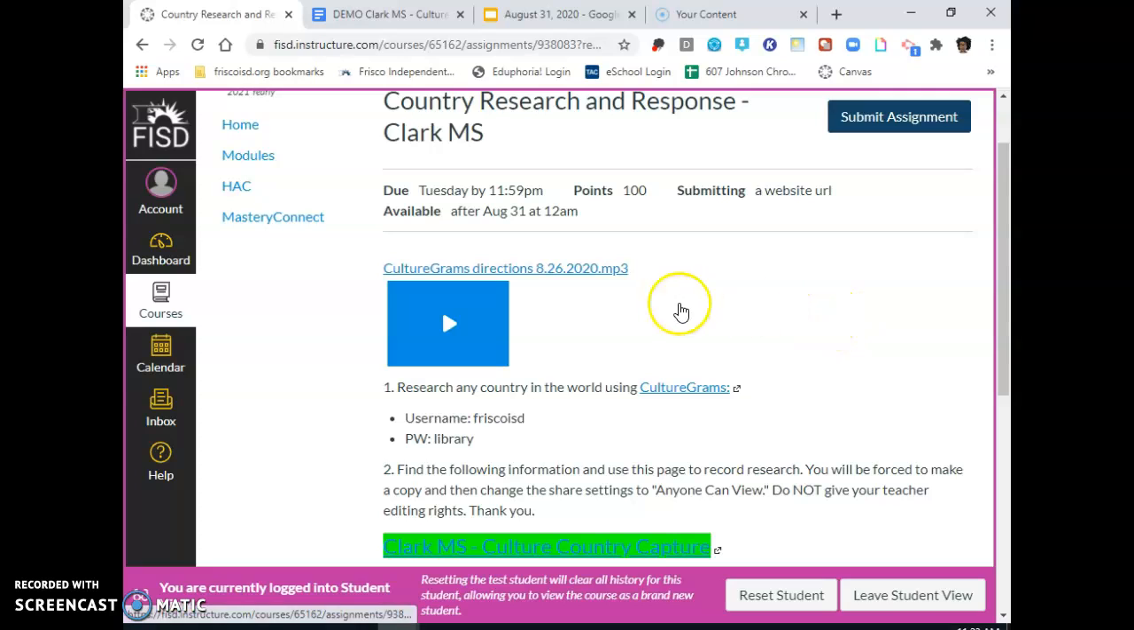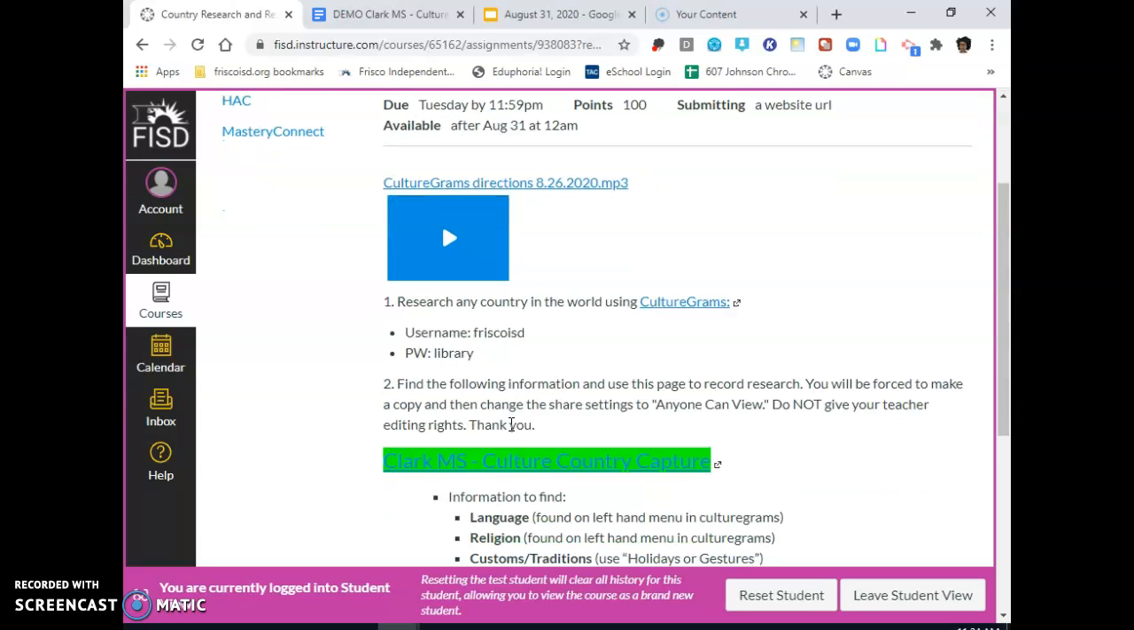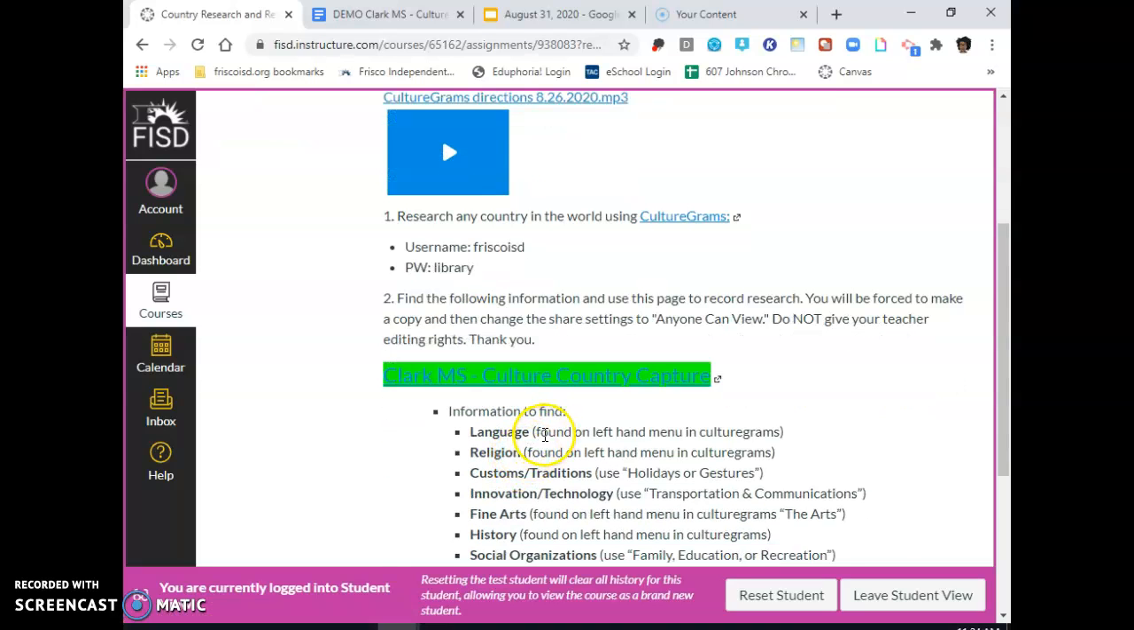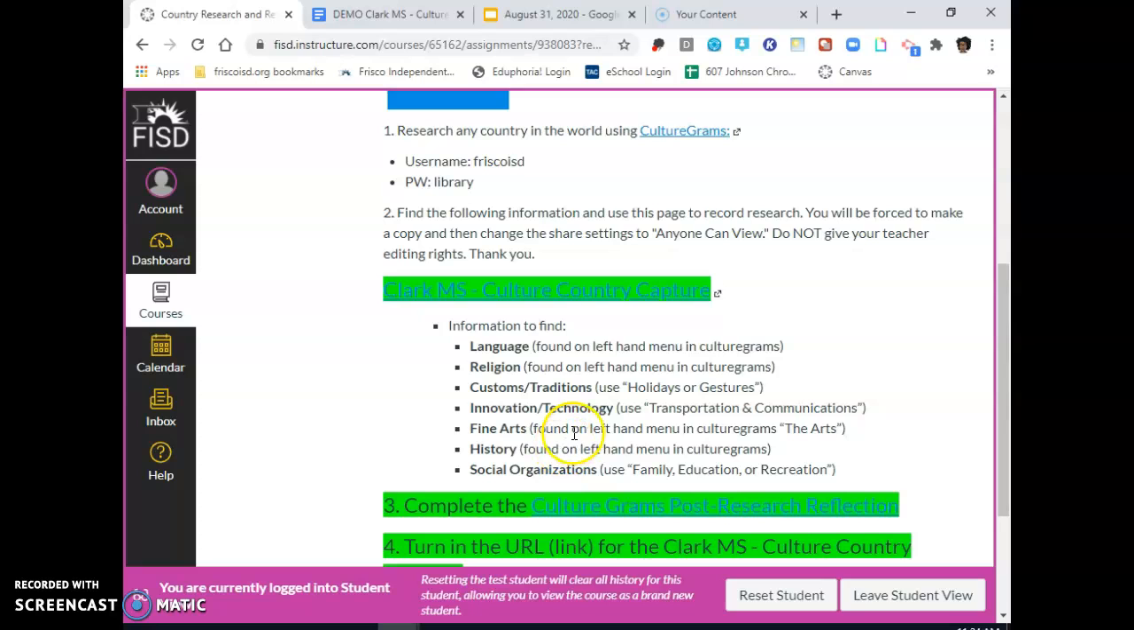Remember, to get to Culturegrams, you're going to use the username Frisco ISD. Please do not put any spaces in front of it or it's not going to work. The password will be library, L-I-B-R-A-R-Y. You could take a look at a country that maybe your family comes from, or maybe it's a place you'd like to visit. That was what you were working on yesterday, filling in the organizer that you created, that had all this information in it.